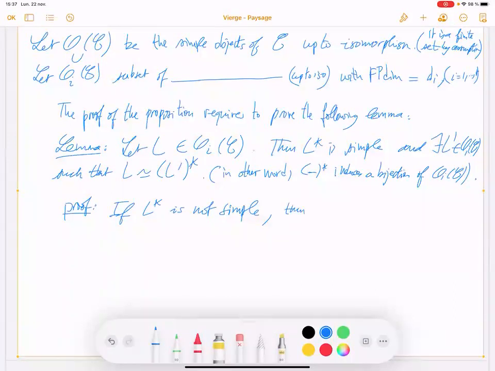Then there exists a non-zero map from K to L star, with K simple.